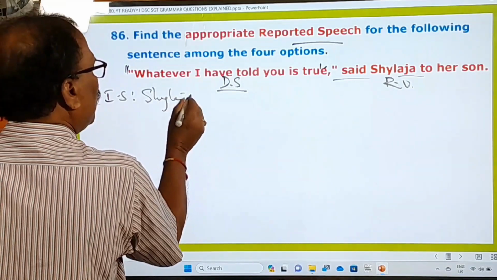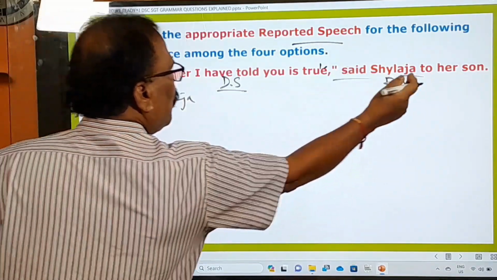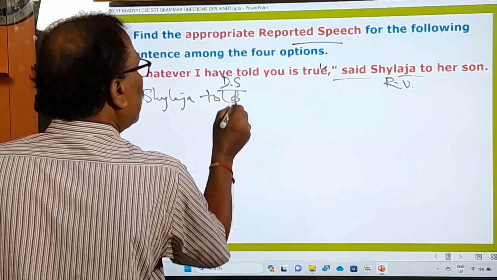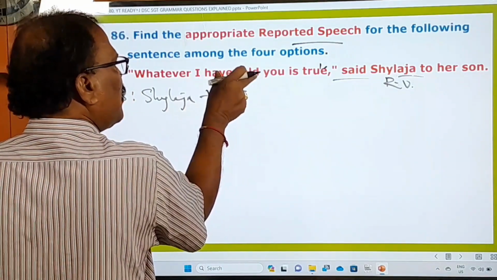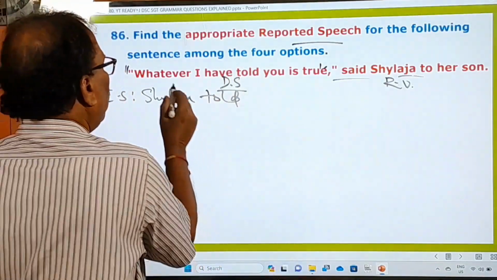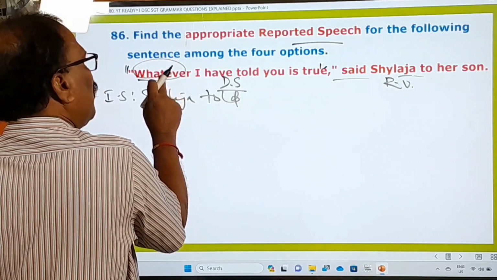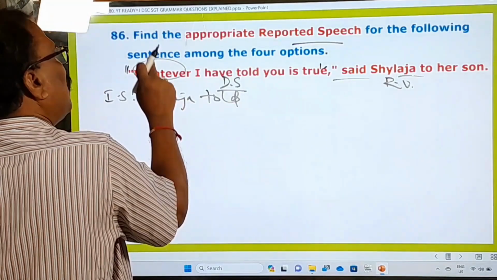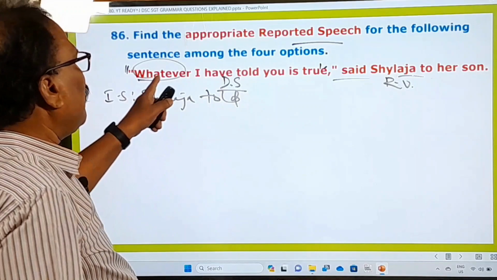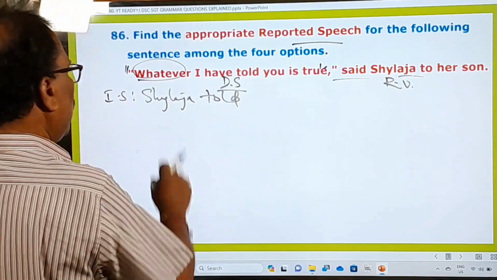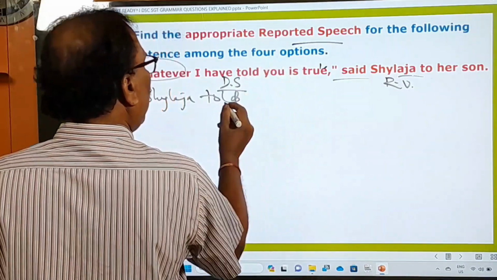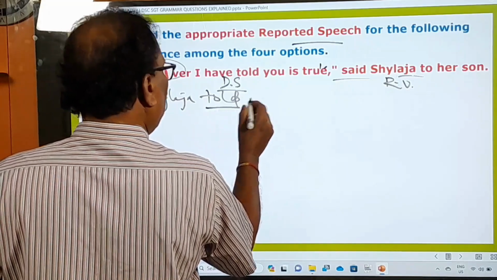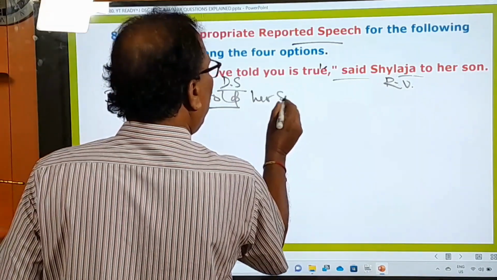Shailaja, right? Said to is turned into told, because the sentence given in the direct speech is a normal sentence. Don't get confused that this is a WH word, please. It's not a questioning word. This is only an ordinary word, that is, an ordinary statement. That's why here: told, Shailaja told her son.